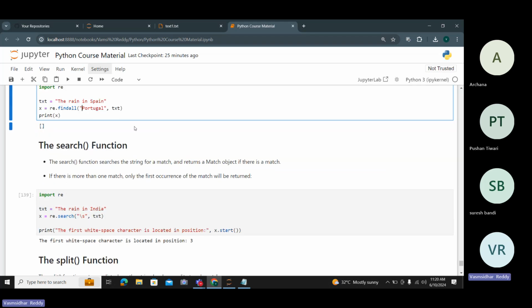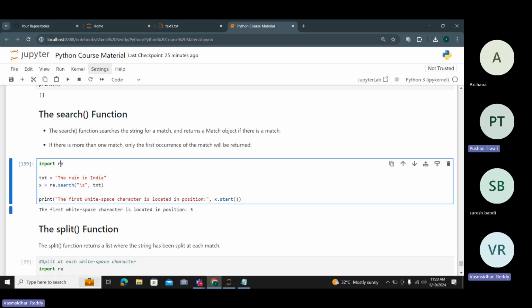Okay. The second one, search. The search function is used to search a string for a match and return the matched strings as output. Here the example is: import re, the regular expression module. Text equals "The rain in India". Here, right now, we are using the rain in India, x equals re.search.